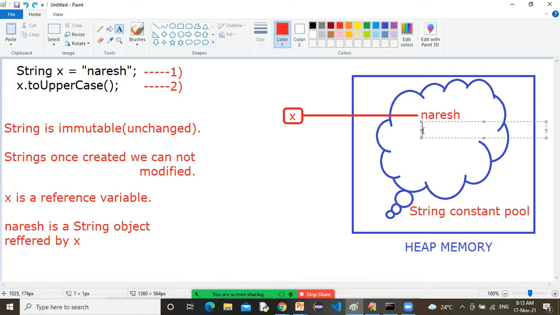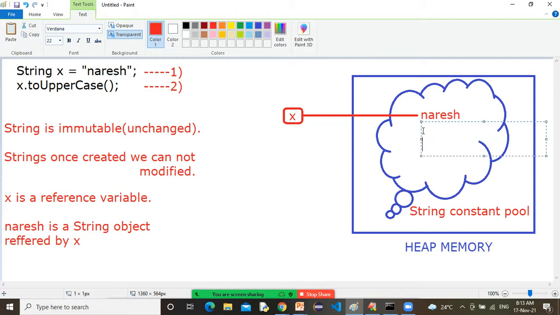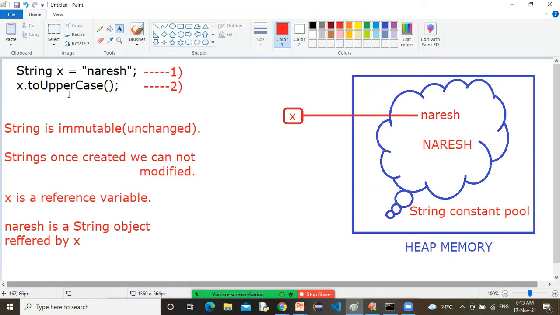So what will happen? Of course, one capital NARESH will be created here with the effect of this toUpperCase method, but not by modifying the existing lowercase Naresh.